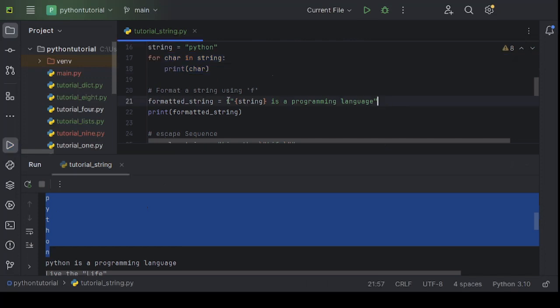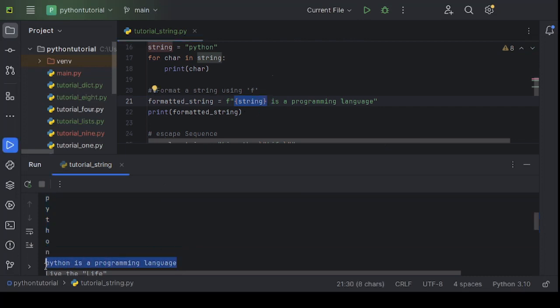We can use small or capital F to format a string. If you see here, the value stored within string is Python. That's the reason the Python interpreter replaces this curly braces string with Python, and we are getting the result like this. Python is a programming language.